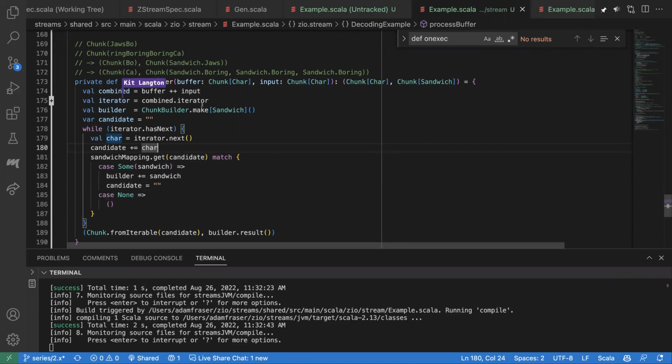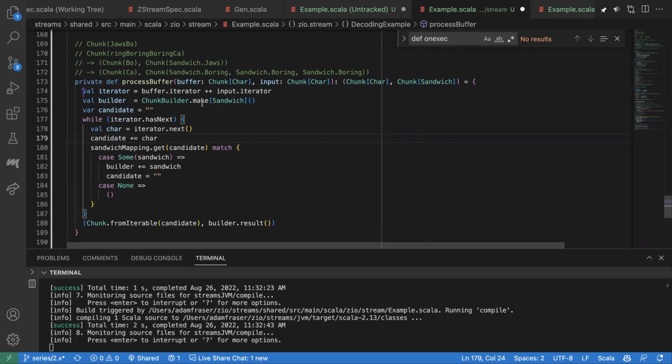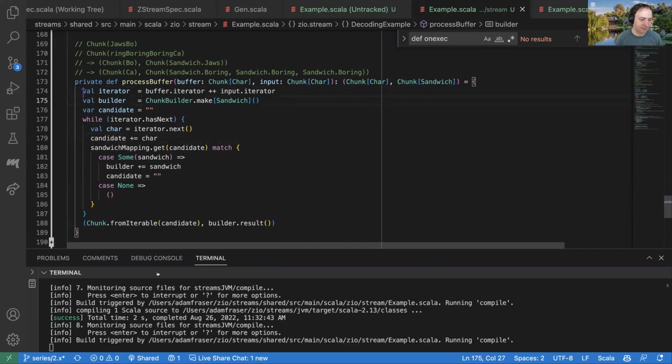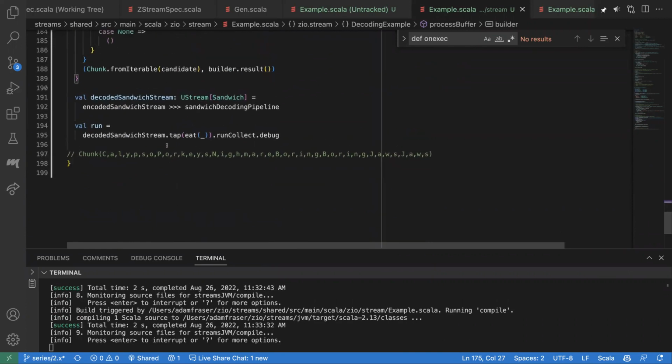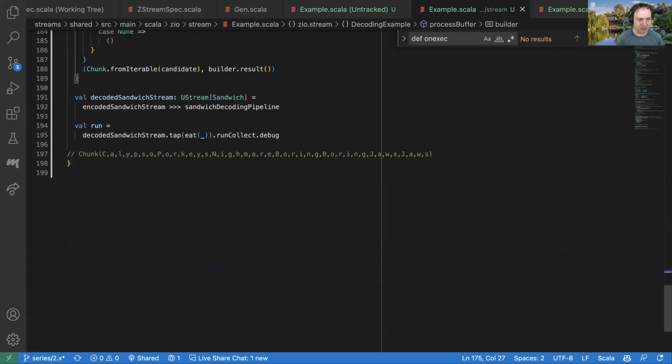I guess, since I have taken the start speaking, would this be slightly, marginally, almost pointlessly more performant to combine iterators? Yes. Okay. Yep. Why not? There's probably other things we could do. Like we can see we're tearing down and rebuilding these chunks. Maybe we could just pass around an iterator if we wanted to get even more efficient with our sandwich construction. We probably could. But okay, so let's actually try running this now.